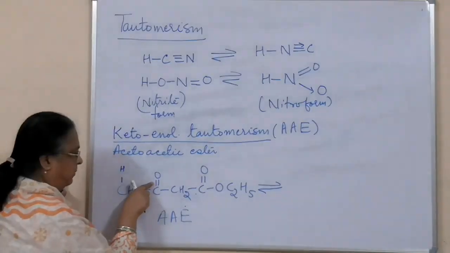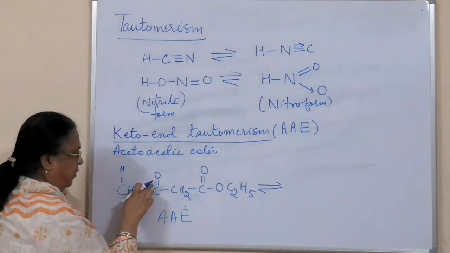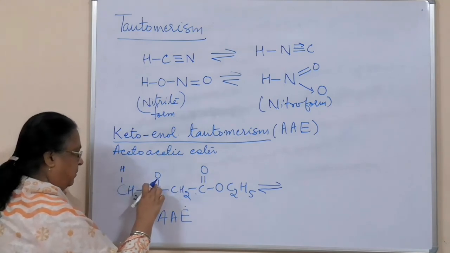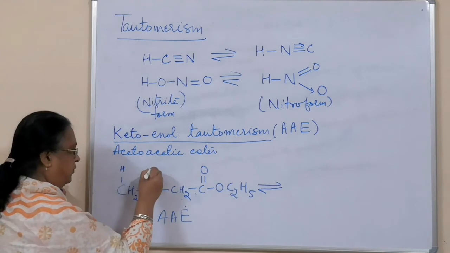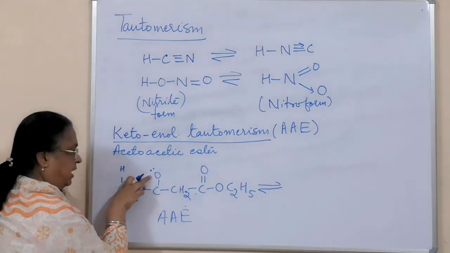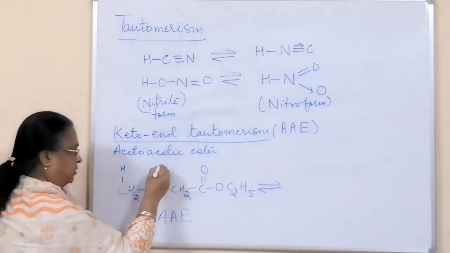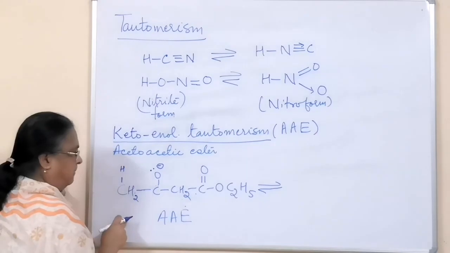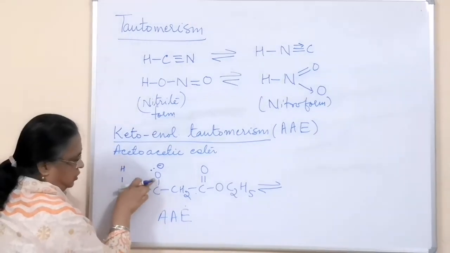This double bond will break, and when one bond breaks, a pair of electrons is free. That pair of electrons will be transferred onto oxygen, because oxygen is more electronegative than carbon, as you already know.